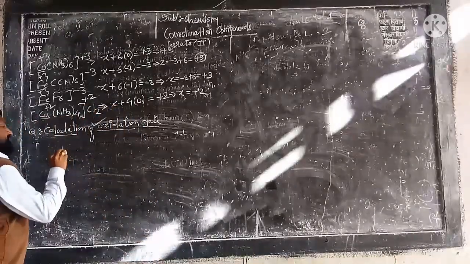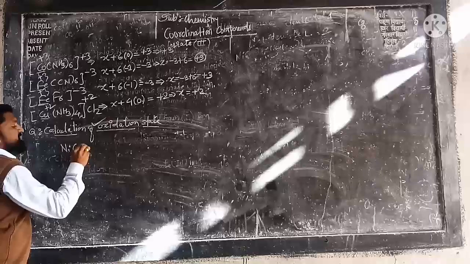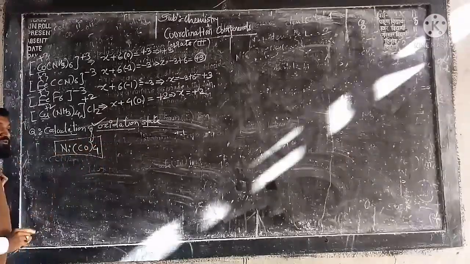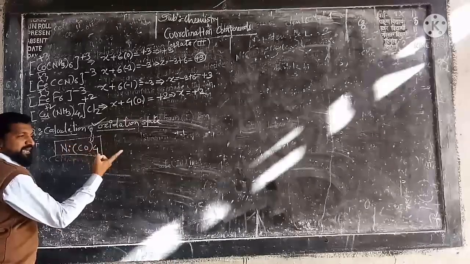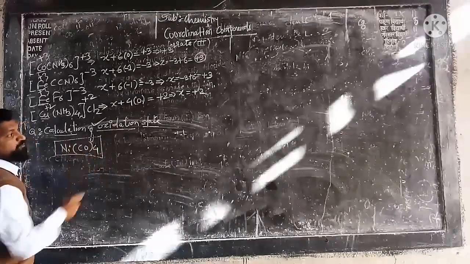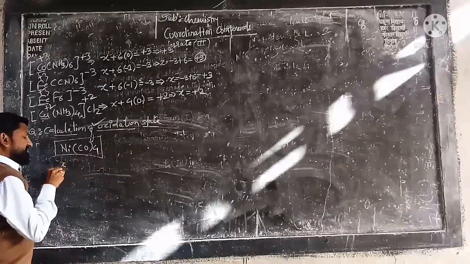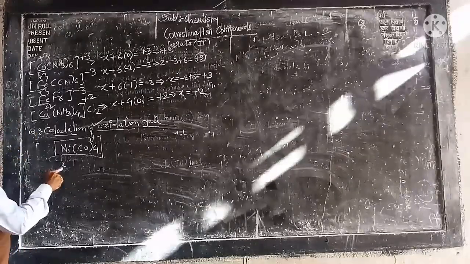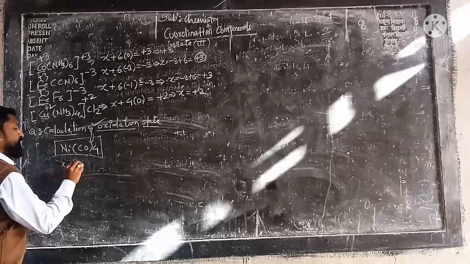Again we can take one more example, Ni(CO)4. Now see here, this is the exact case of a neutral complex, not cationic, not anionic, neutral complex. Let us take X as the oxidation state of nickel, plus 4.